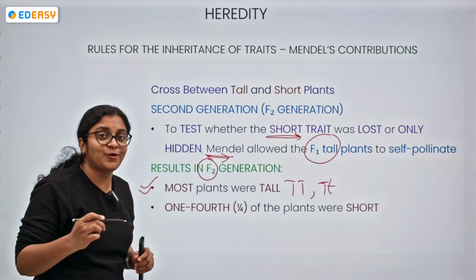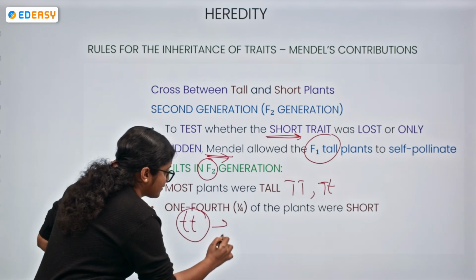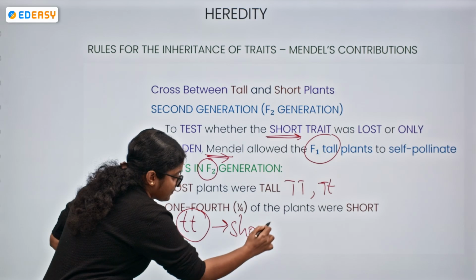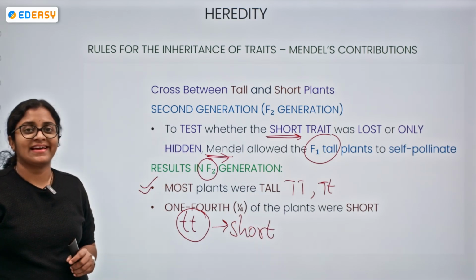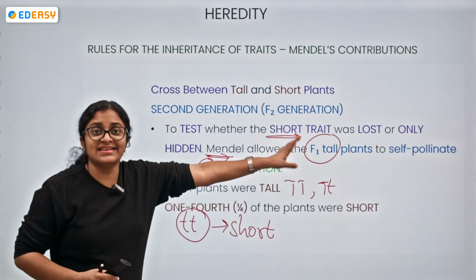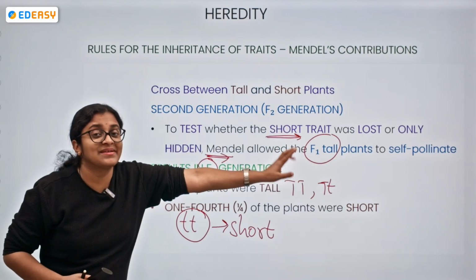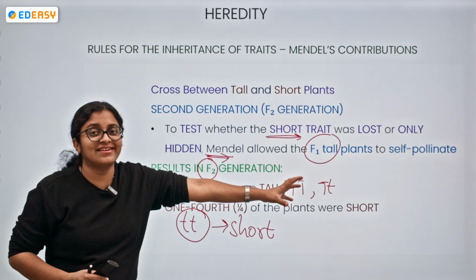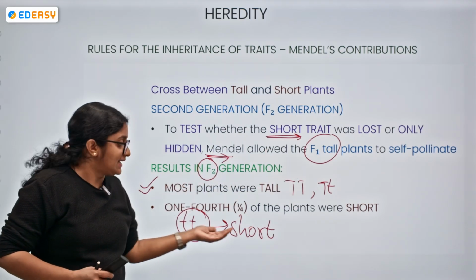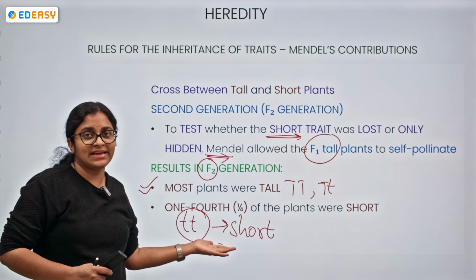But he could also observe that 1/4 of the plants were short. Now, this is the F1 tall plant. It is not cross-pollinated, it is self-pollinated. What is happening over here? We could find the hidden things which were there.